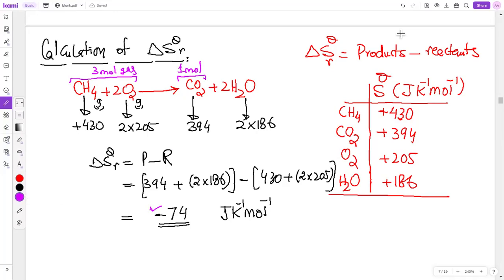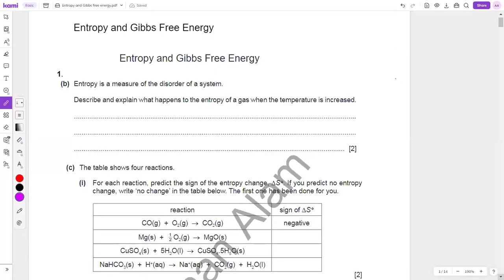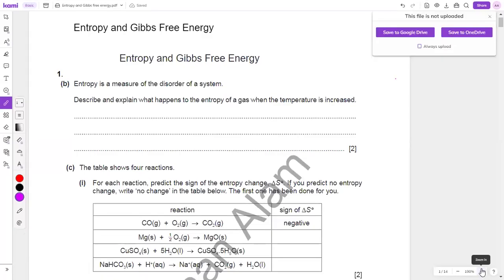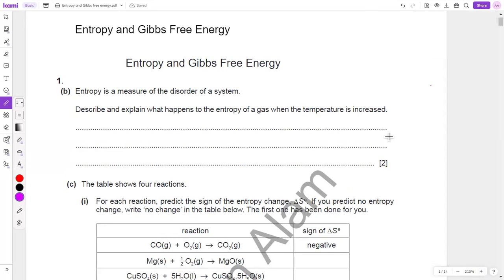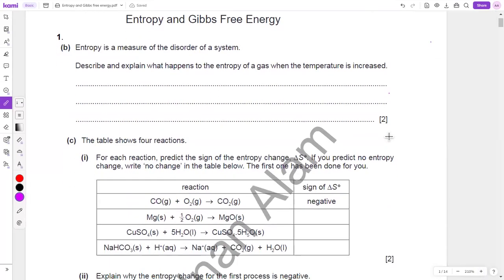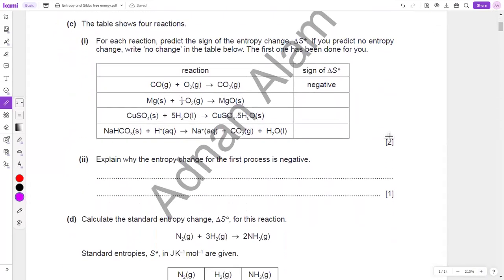And beta, let us discuss some questions. They said, describe and explain what happens to the entropy when temperature increases. Entropy increases. Why? Kinetic energy of the particles increases. Just quickly tell me the science, beta.